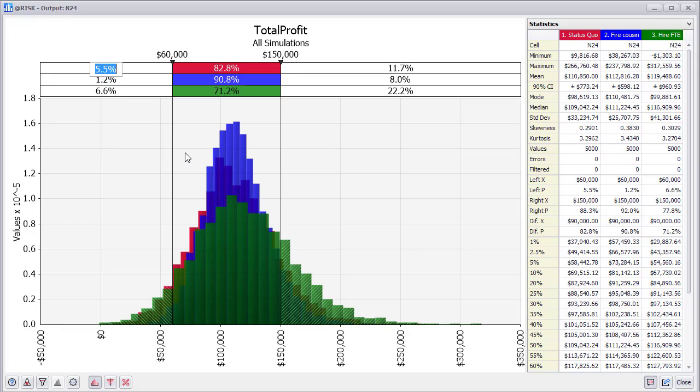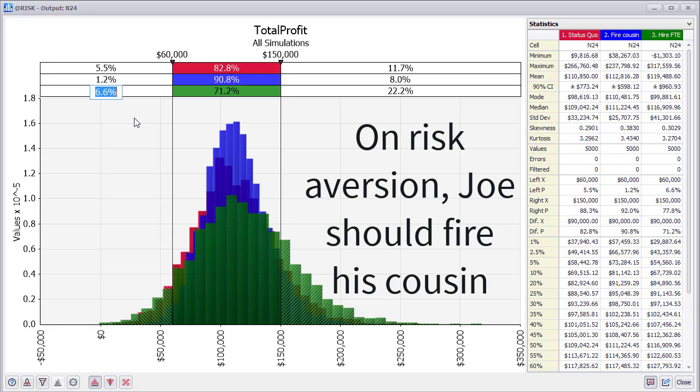However, this probability decreases to only 1.1% if he were to take the conservative approach of downsizing his operations by firing his cousin. On the other hand, by hiring another worker, the probability of a bad outcome increases slightly to 6.8%, approximately 1 in every 15 possible outcomes. Therefore, if Joe were a very conservative or risk-averse individual, he would probably choose to downsize operations by firing a worker and significantly reducing the likelihood of a bad outcome, while slightly increasing his expected annual profit by